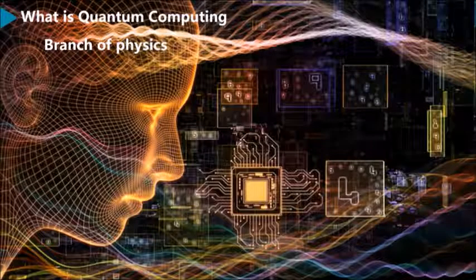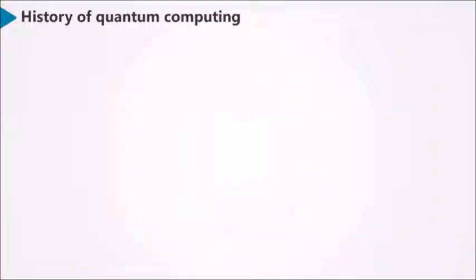So first of all, what is quantum computing? Quantum computing is a machine designed to use the principles of quantum mechanics to do things which are fundamentally impossible for any computer which only uses classical physics. So now we know what quantum computing is. Now, what is the history of quantum computing?